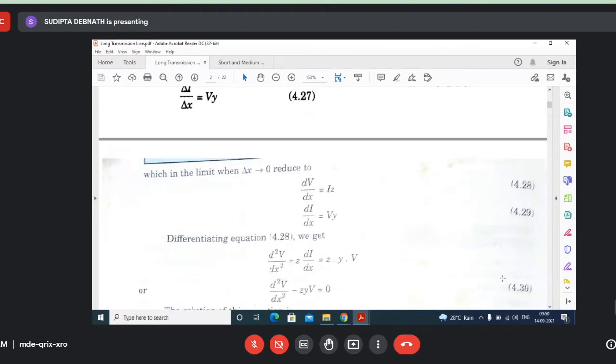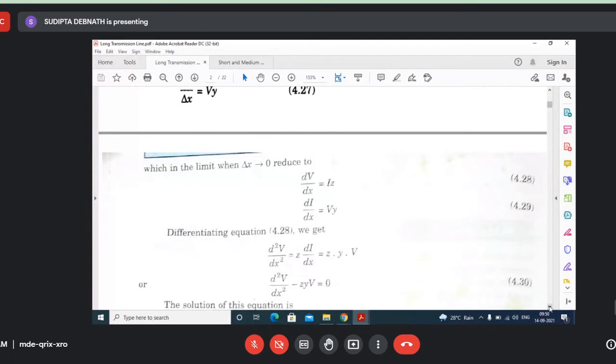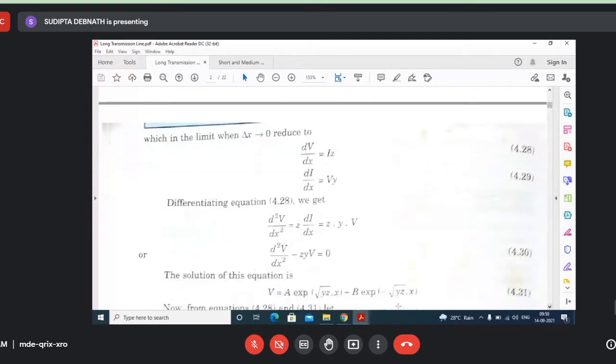Now we find out that the solution is given like this. Okay, the solution, the whole derivation, is not shown. You can go through your maths book and find the derivation that the solution of this second order differential equation is this one. Okay.